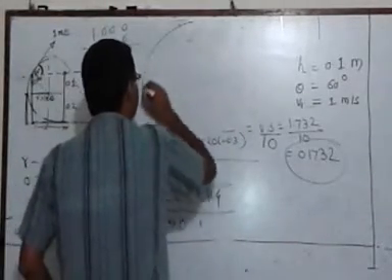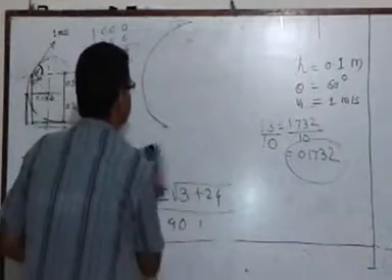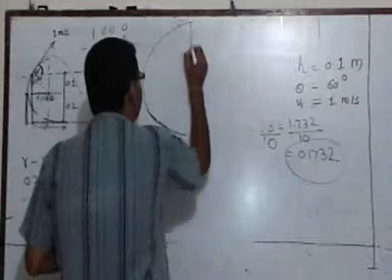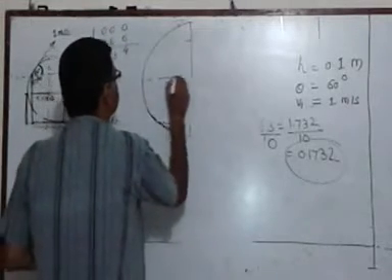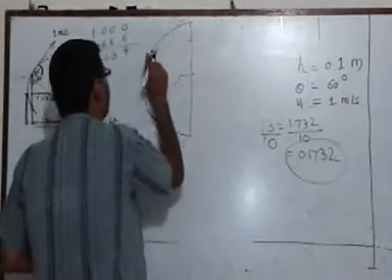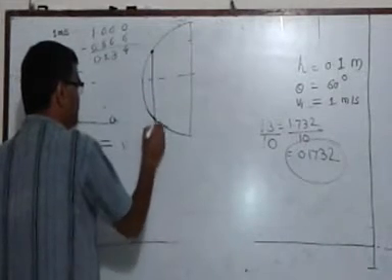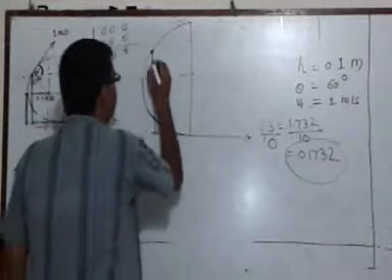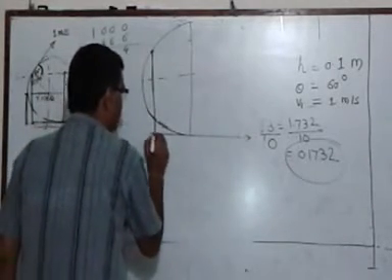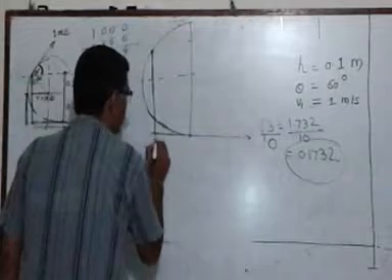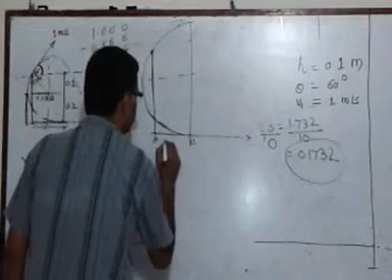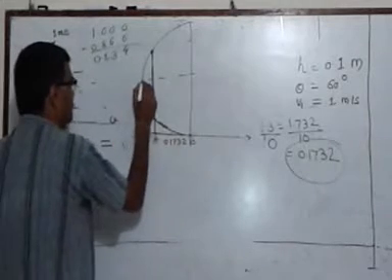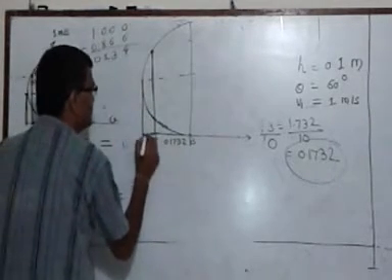Let me elaborate the point for you with a much bigger diagram. We have started our projectile from here. This is the coordinate system. This is our x coordinate. The distance we obtained between, say, points A and B was 0.1732. But we also have calculated this distance.